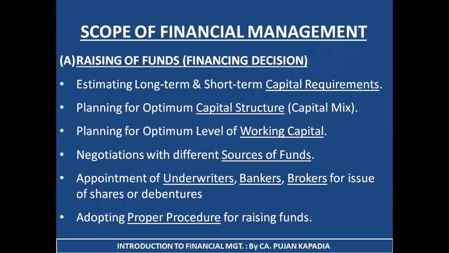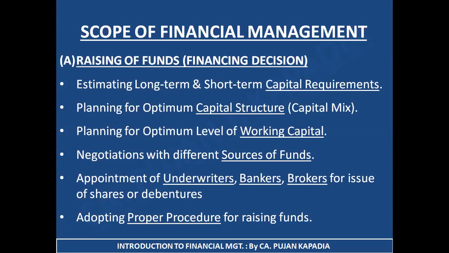The first part is raising of funds, that is the financing decision. Now what are the points included under the financing activity? The first is determining long-term and short-term capital requirements. For example, if I want to start a project, I want to invest in a project, I need to estimate how much capital I require for it. So this is the activity done under this phase. My first is estimating my long-term and short-term capital requirements.